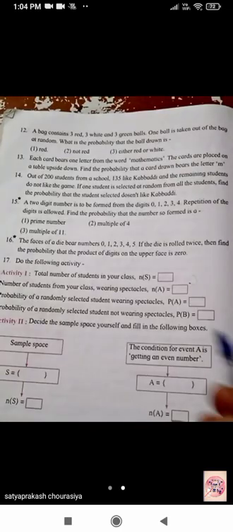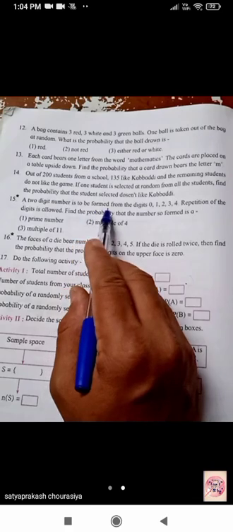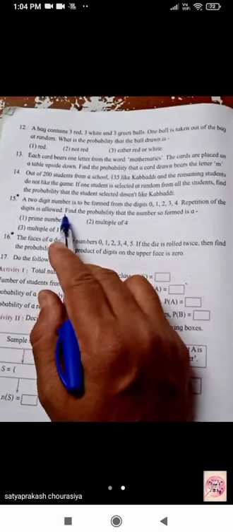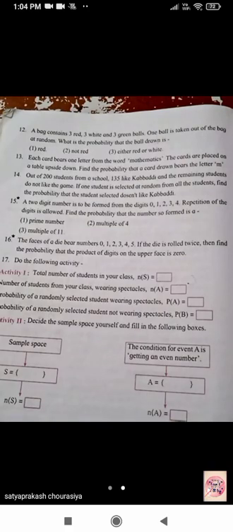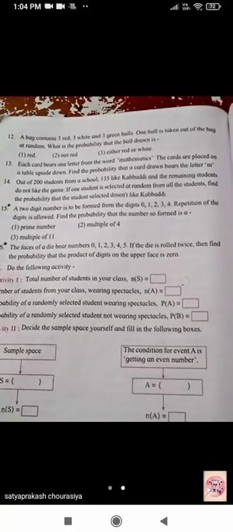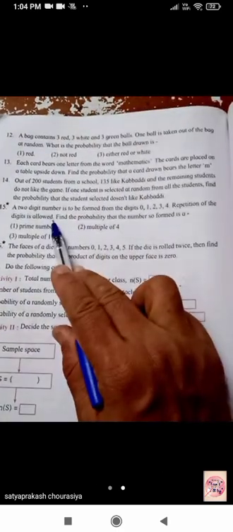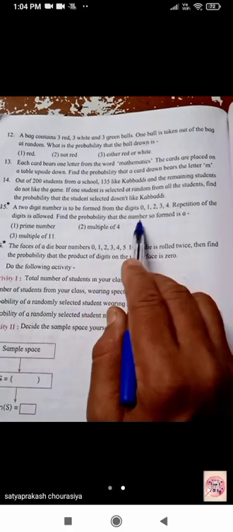Question number 15. A two-digit number is to be formed from the digits 0, 1, 2, 3, 4. Repetition of digits is allowed. Except for this question, in all questions you have seen that repetition of digits is not allowed. But here repetition of the digits is allowed. Find the probability that the number so formed is a prime number, a multiple of 4 and a multiple of 11.